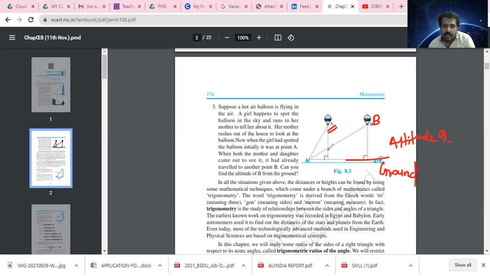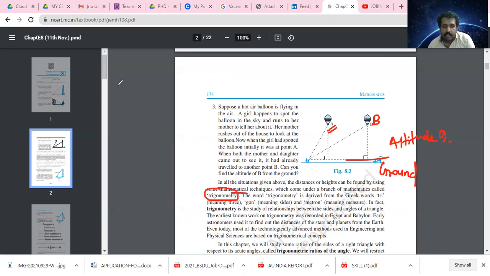So these are the three situations. In all these situations, like Qutub Minar, the width of the river, and the altitude of the balloon from the ground, the distances or heights can be found out by using some mathematical techniques. That branch is called trigonometry.